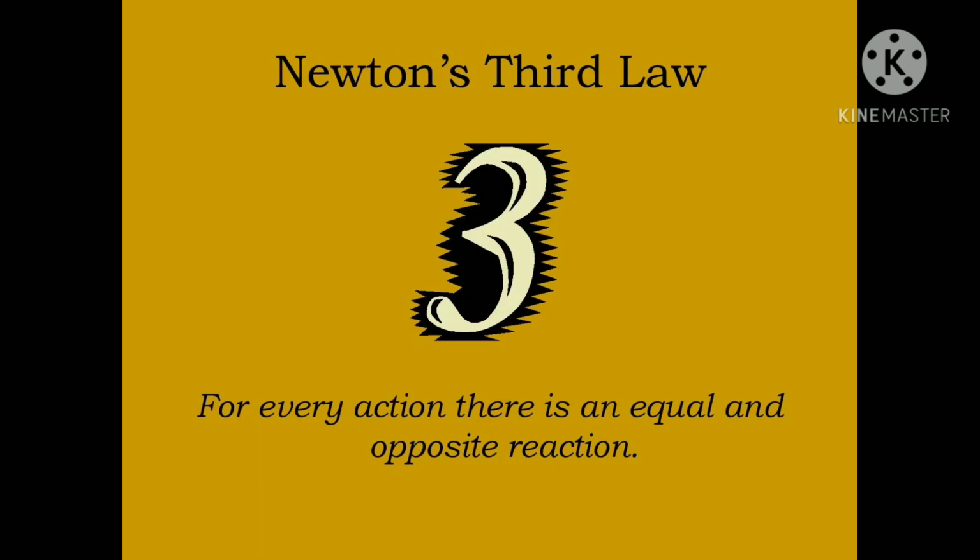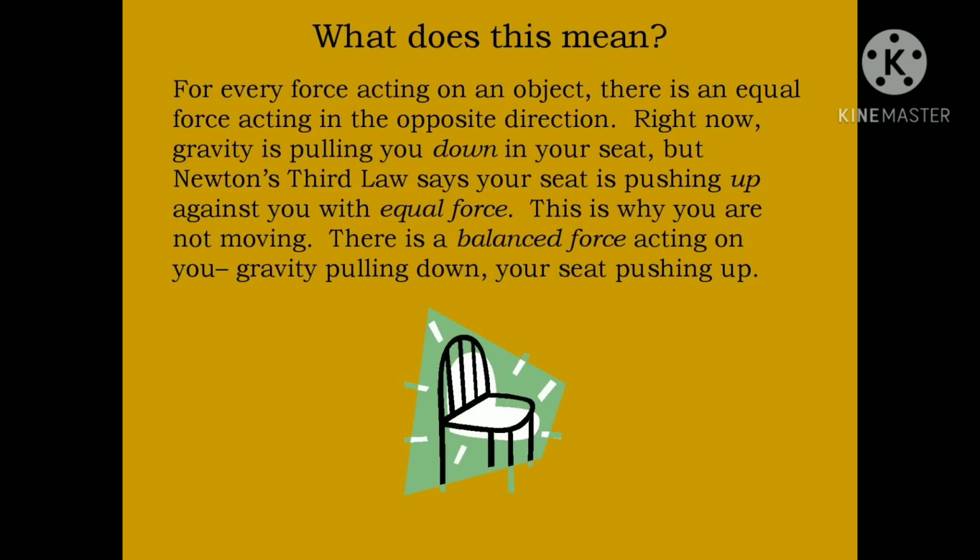Now we are moving on to Newton's third law. We are all familiar with it: for every action there is an equal and opposite reaction. It is very easy to understand. What does this mean? For every force acting on an object, there is an equal force acting in the opposite direction. Right now, gravity is pulling you down in your seat, but the third law says that your seat is pushing up against you with equal force. That is why we call it a balanced force.